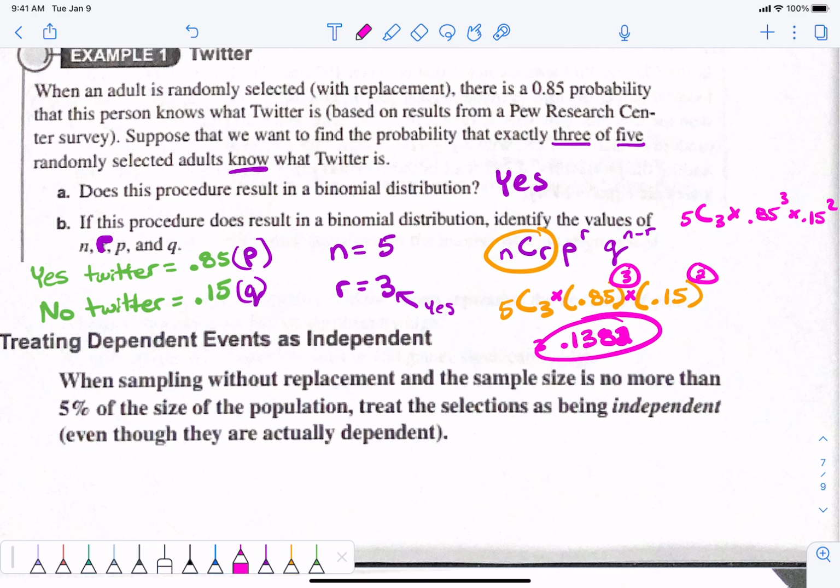Where is my button here? Ah, there we go.